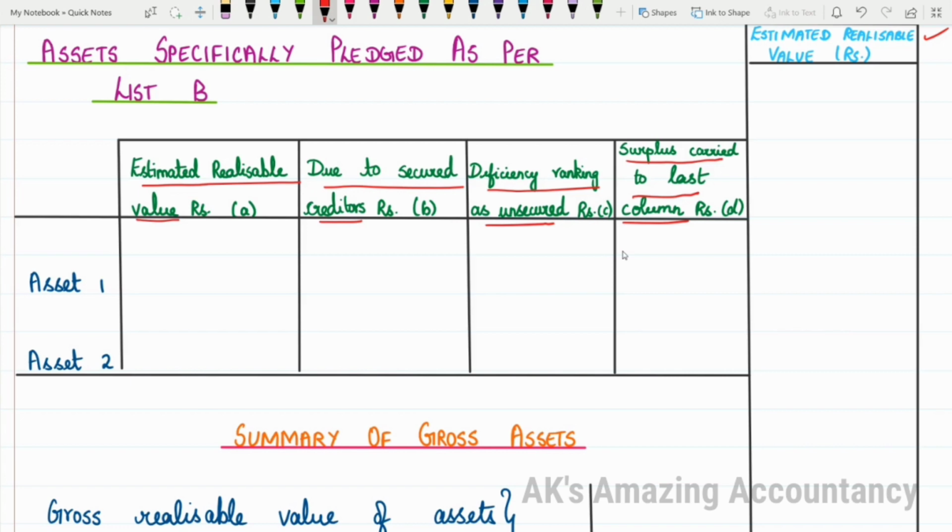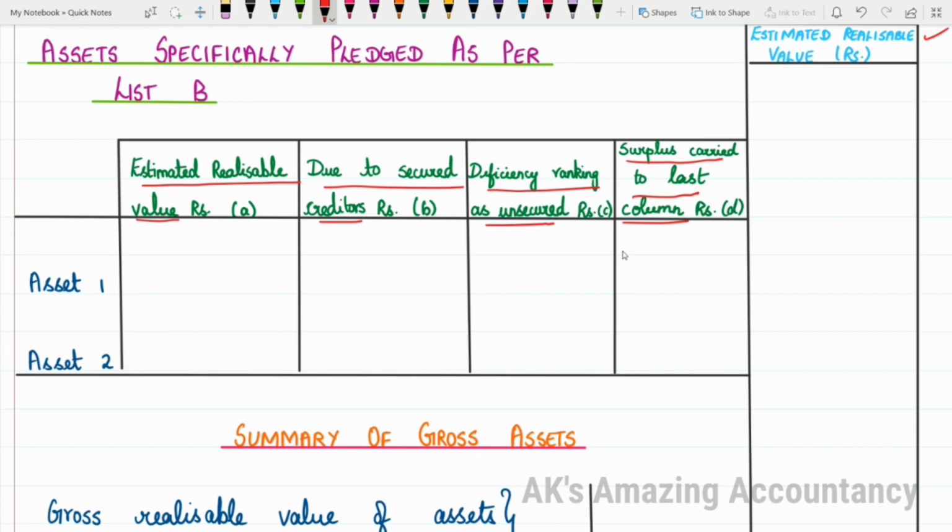Now, under this, you have to enter those assets over which there is a charge. Those assets which have been specifically pledged. Those assets over which there is a charge will be listed here. In the problem itself, there will be clear information regarding a charge was created over land and buildings, or a charge was created over plant and machinery, something like that. Such information will be available. So, taking that information, you will be proceeding with this list B.